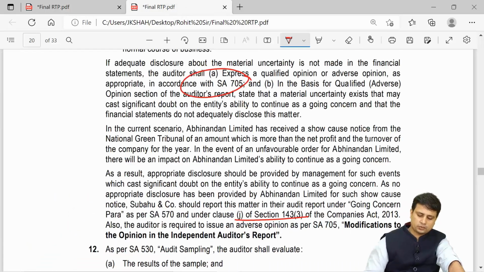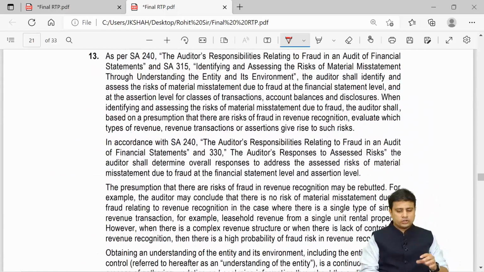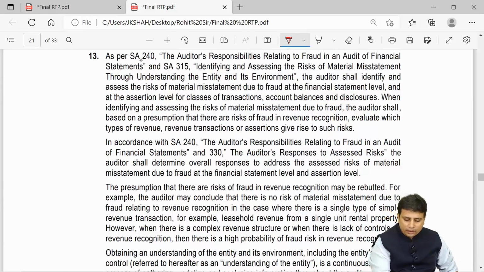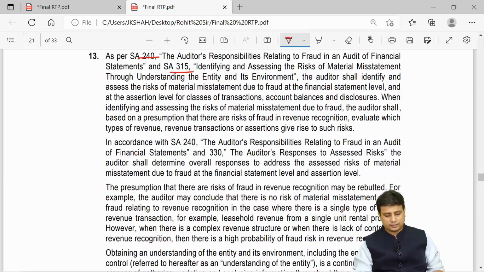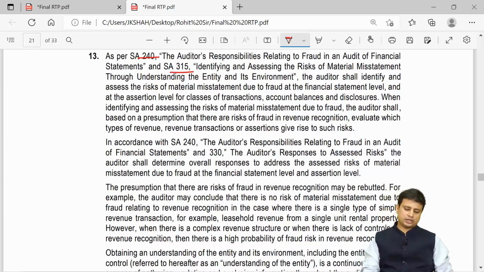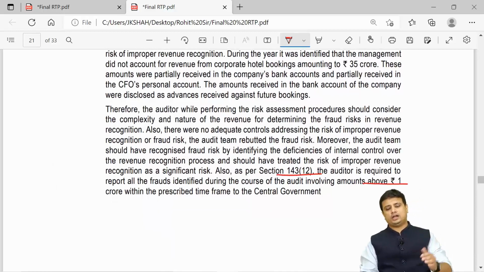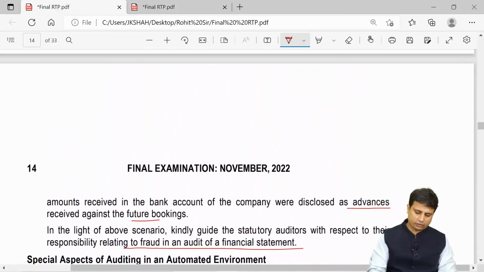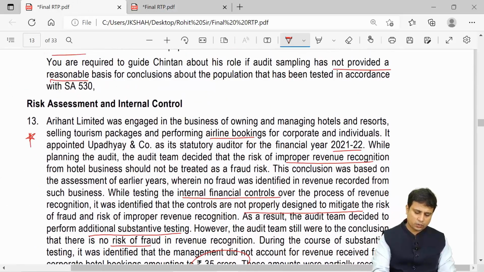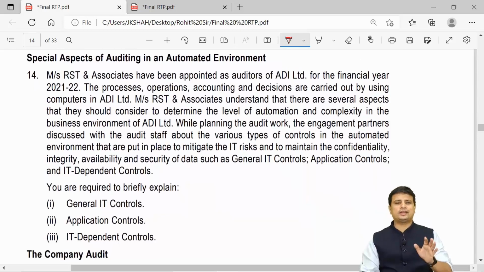So now what is our responsibility in relation to fraud here, my friends? So here we will have to write about SA 240, also SA 315, identifying and assessing the risk of material misstatement. Also, since in this particular case the fraud is greater than 1 crore, we will also have to report in accordance with 143(12). So just make sure you go through this particular answer from here. Mark this important. This was one of the good questions that you must go through. Question number 14 is very simple.